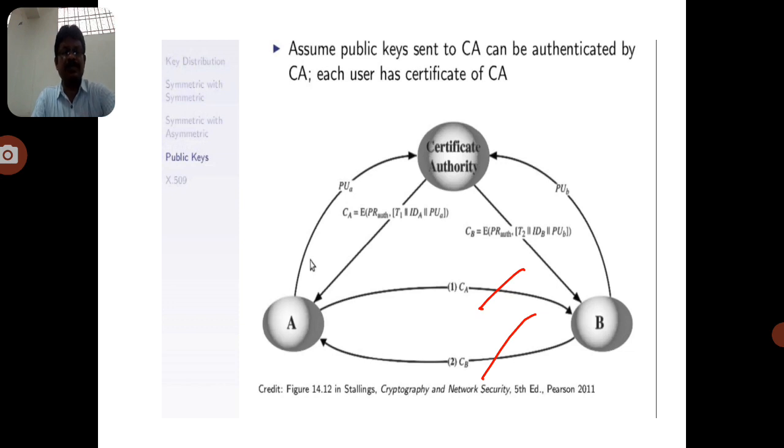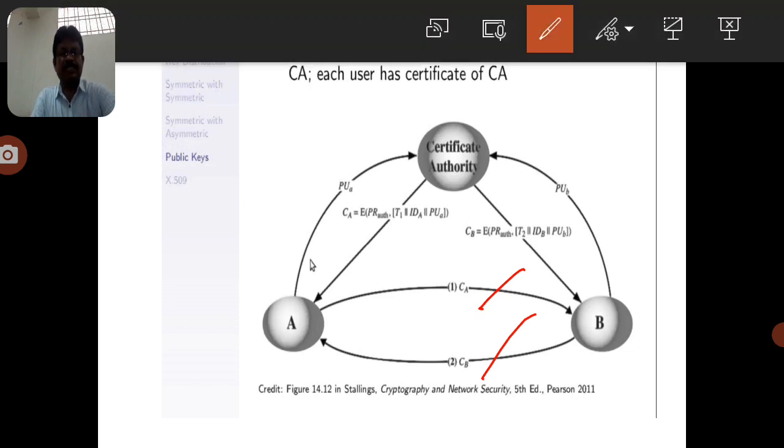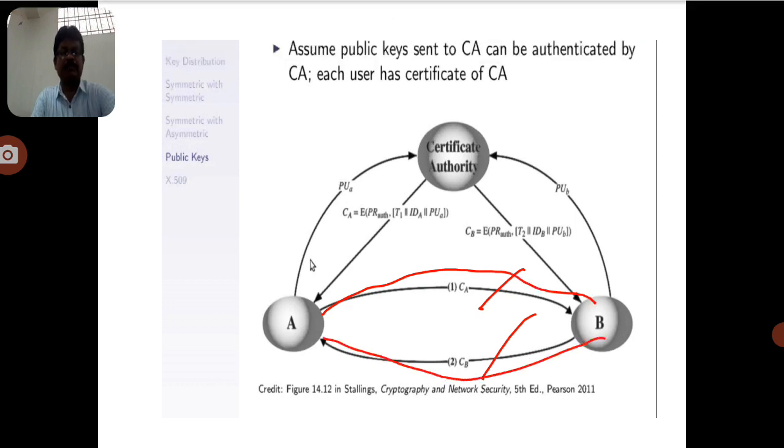You can observe here, A sends his certificate to B and B sends his certificate to A. Both exchange the certificates received from the certificate authority. So these are the valid parties. What the certificate authority shows is that these two are identified as valid users. A is a recognized user and B is also a recognized user, because they received their public keys from the certificate authority.